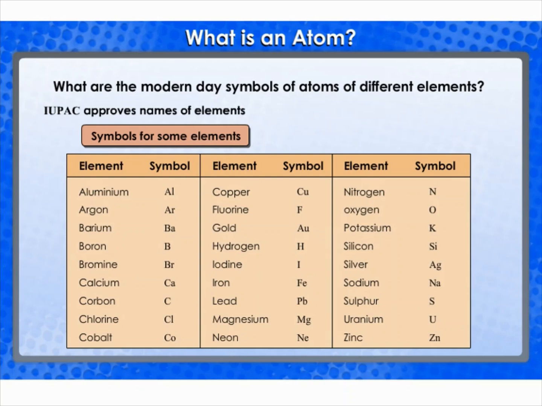In the beginning, the names of elements were derived from the name of the places where they were found for the first time. Nowadays, IUPAC approves names of elements. Many of the symbols are the first one or two letters of the element's name in English. The first letter of a symbol is always written as a capital letter, uppercase, and the second letter as a small letter, lowercase.